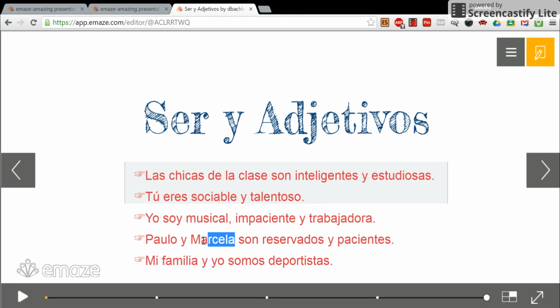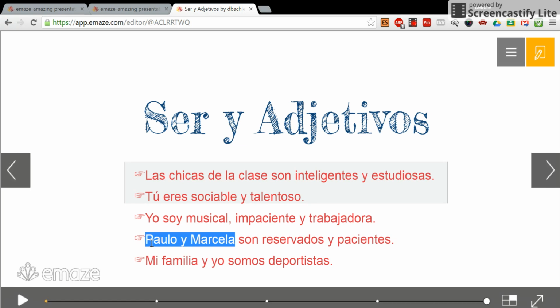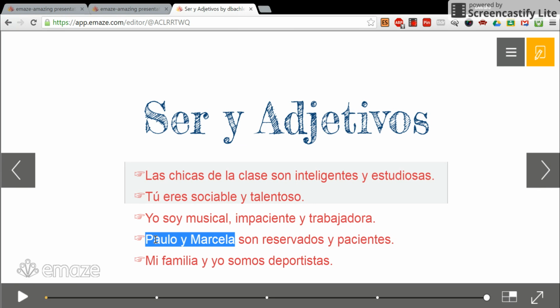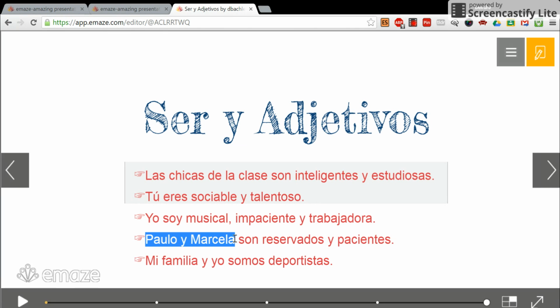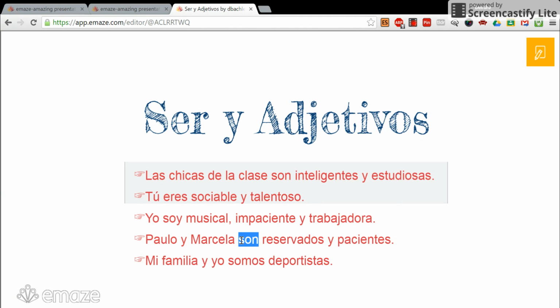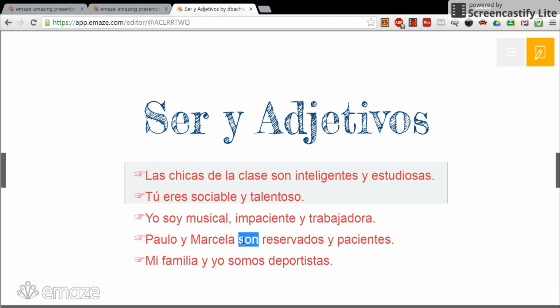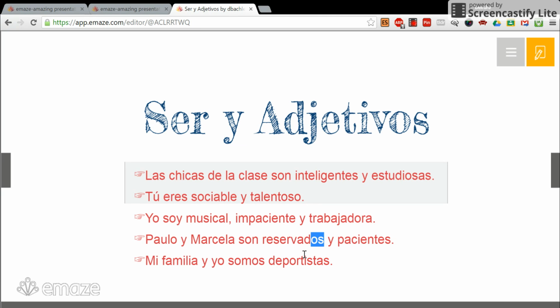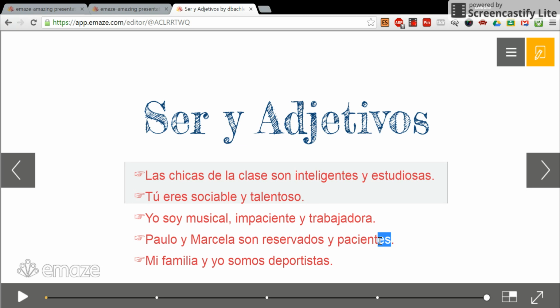Paolo y Marcela. This is two people. One's a boy, one's a girl. And therefore, we know it's ellos, because once one boy comes into the group that we're talking about, it becomes ellos. Son, for ellos, the verb ser, ellos form is son, reservados y pacientes. Again, the reason why we're using reservados is because Paolo makes it ellos. Pacientes, it doesn't matter with gender, but you do have to make it plural because there's two of them.